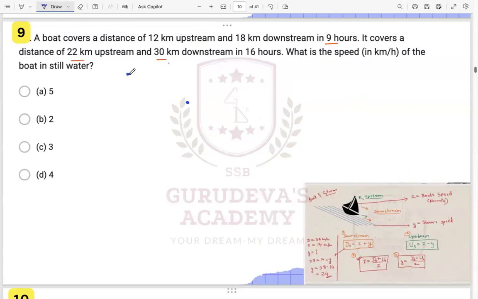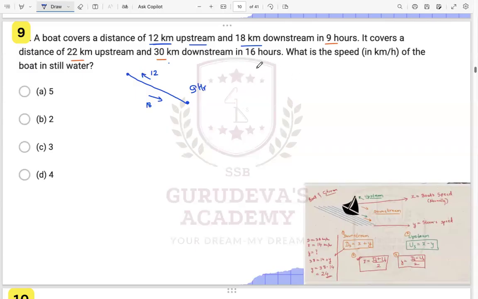So we have this given to you, right? A boat covers a distance of 12 kilometer upstream and 18 kilometer downstream in 9 hours. So we have 12 kilometer upstream, and downstream the distance is 18 kilometers. We just have to write down the things which are given. In 9 hours, so it is taking this time as 9 hours, right?